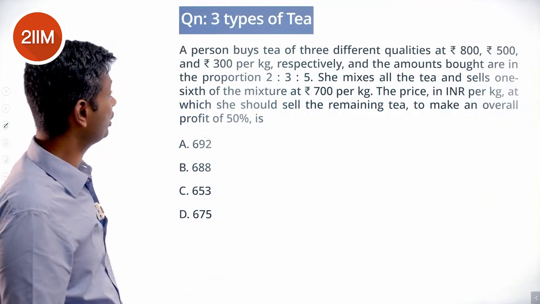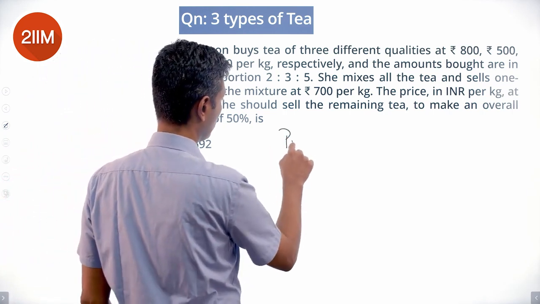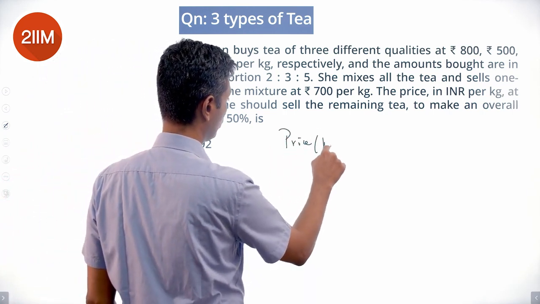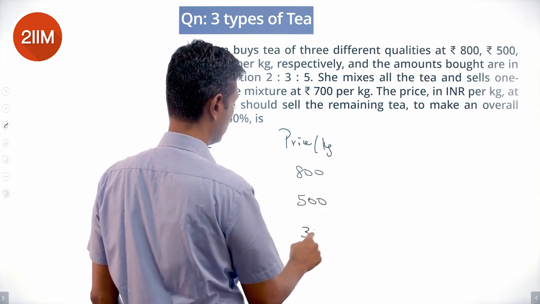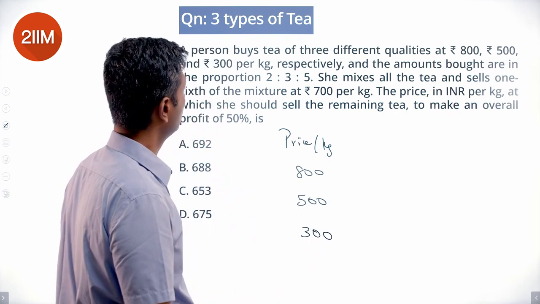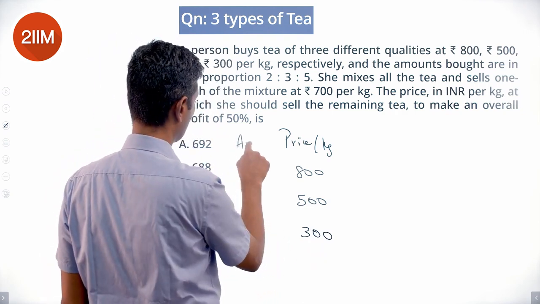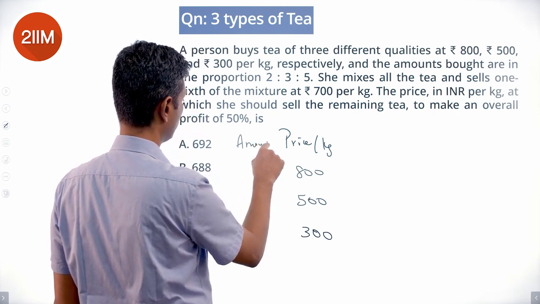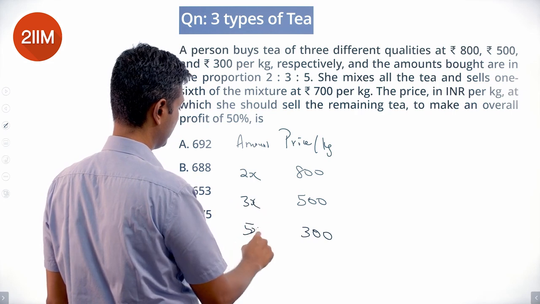A person buys tea of different quantities at 800, 500 and 300 per kg. Price per kilogram 800, 500, 300. And the amounts bought are in the ratio 2:3:5. Amounts 2x, 3x, 5x.